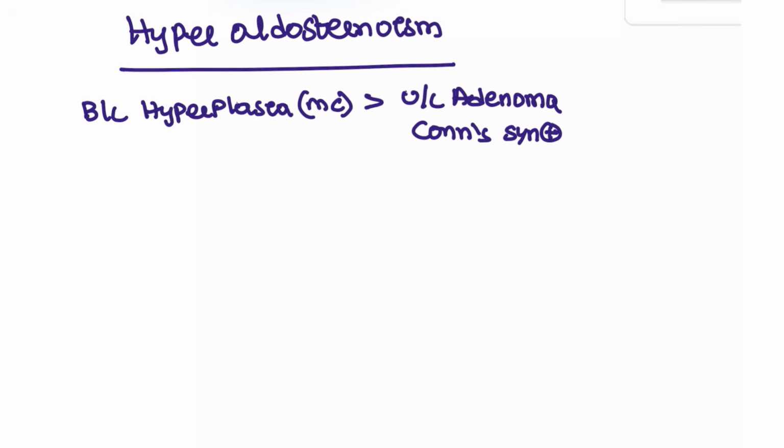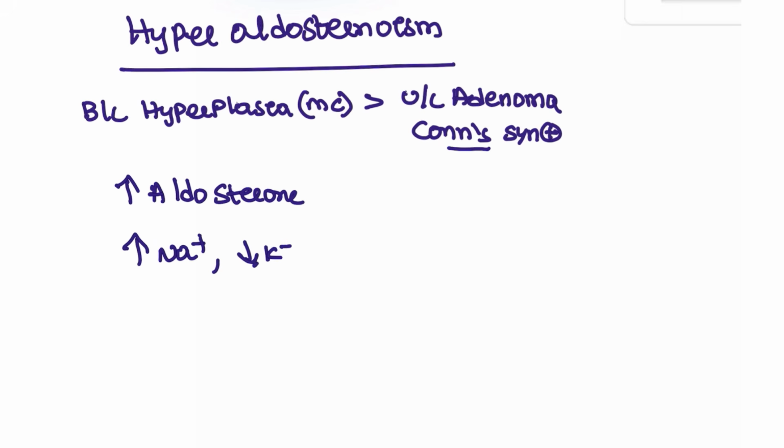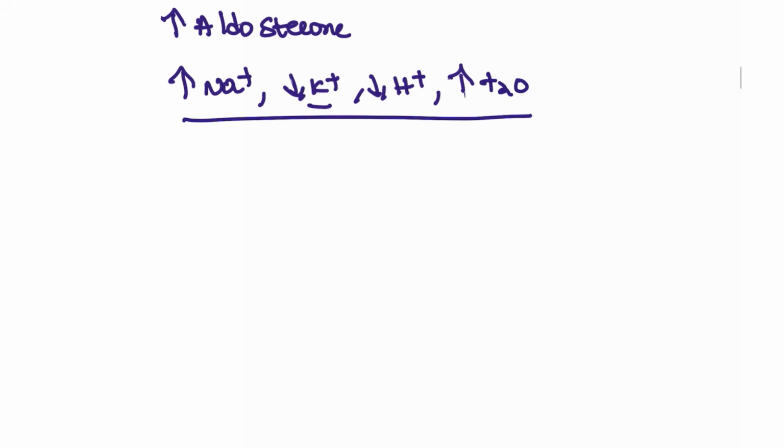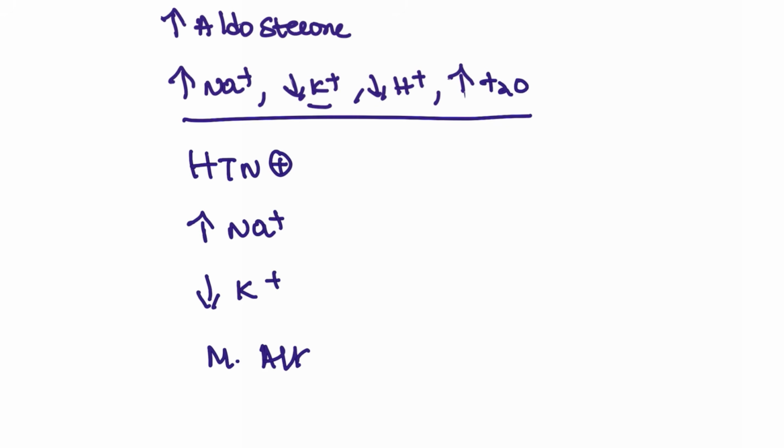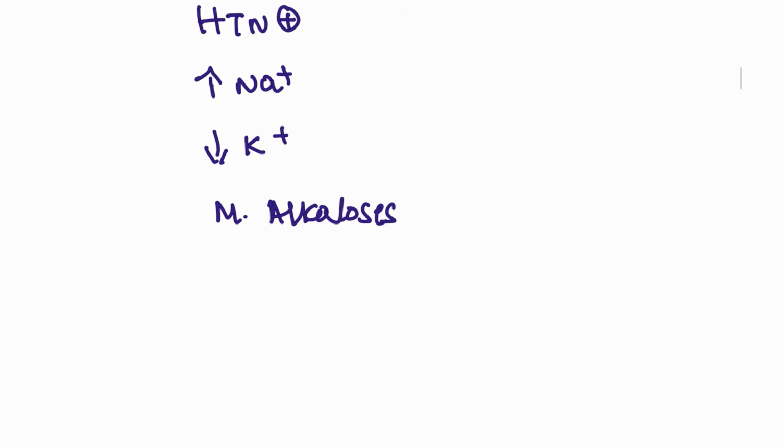In Conn syndrome patients, the aldosterone is increased. What does aldosterone do? Aldosterone will increase sodium, decrease potassium because it is excreted out, and decrease H plus ions, and also it is going to increase water retention, right? This is the aldosterone function. So obviously the patient has hypertension, that is the first thing, and the patient will have increased sodium and decreased potassium, hypernatremia and hypokalemia, and metabolic alkalosis is seen in this patient.